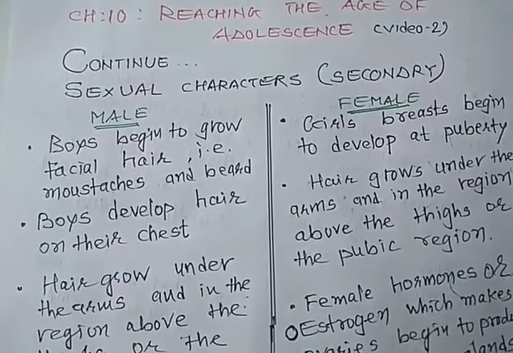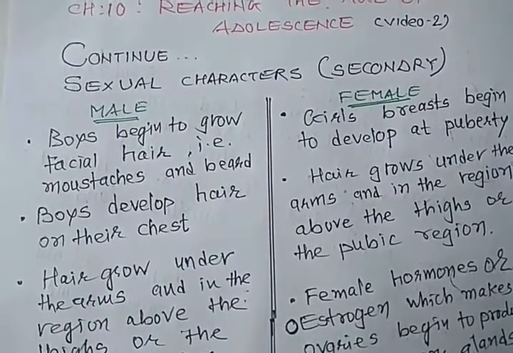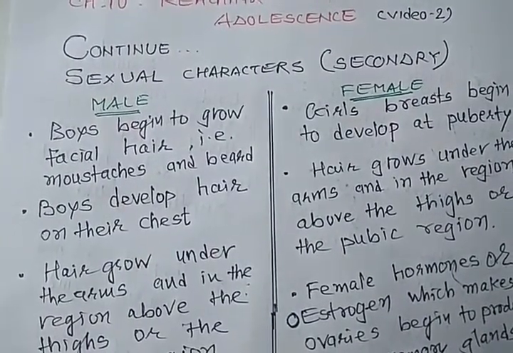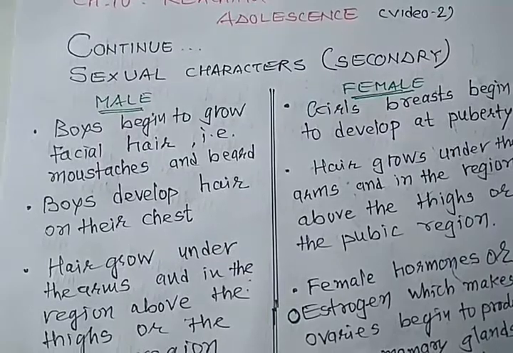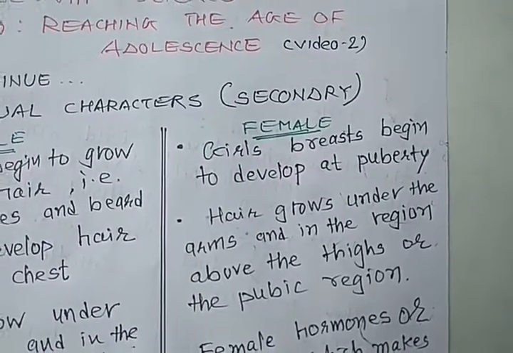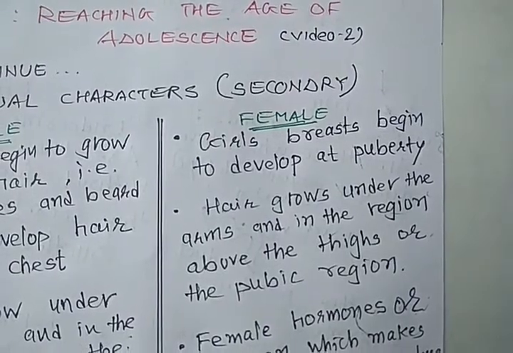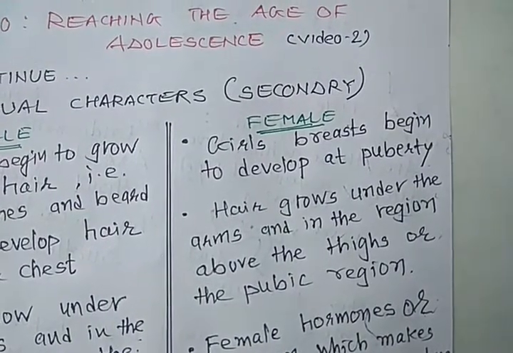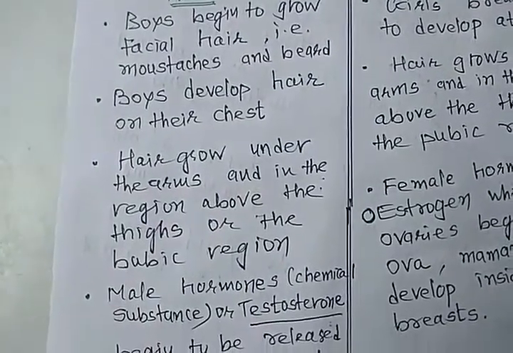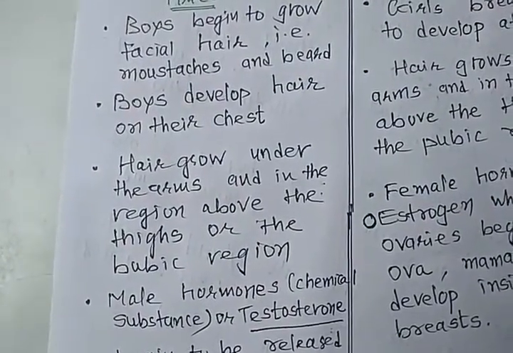Now the first one: boys begin to grow facial hair, that is mustaches and beard, right? मूछें और दाढ़ी आ जाती है, belongs to boys. Now, belongs to girls: girls' breasts begin to develop at puberty. Next, boys develop hair on their chest.